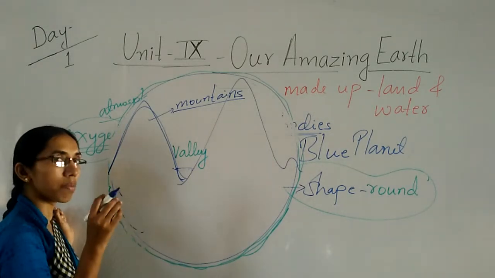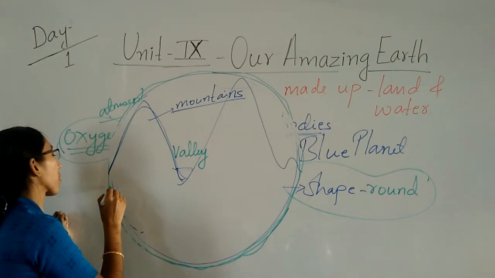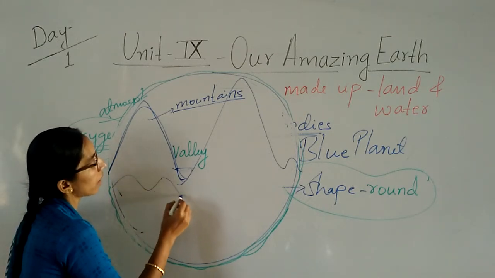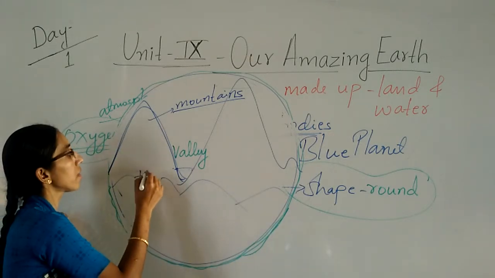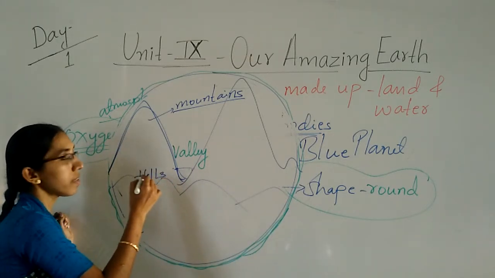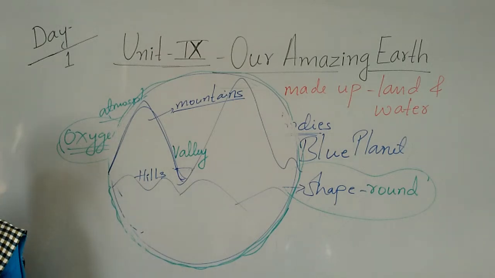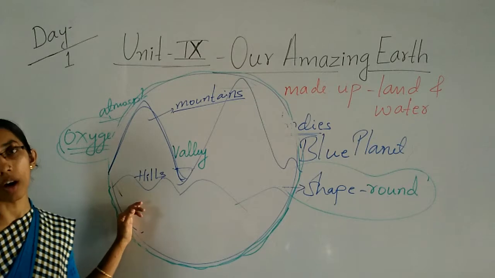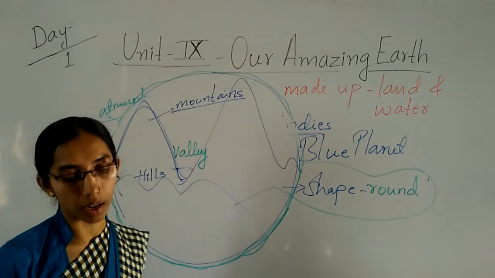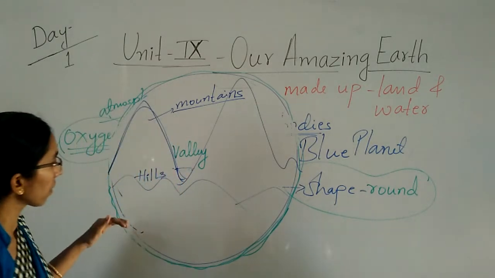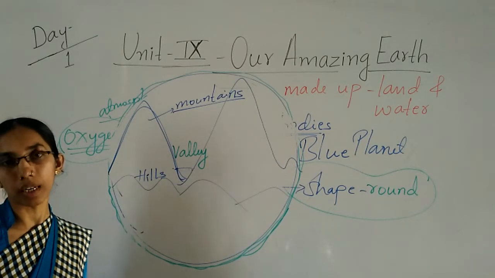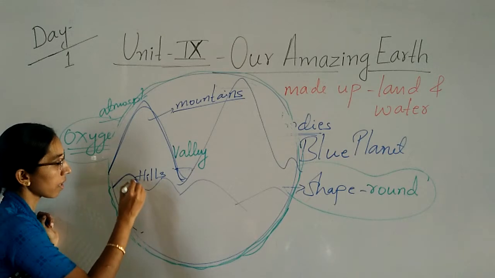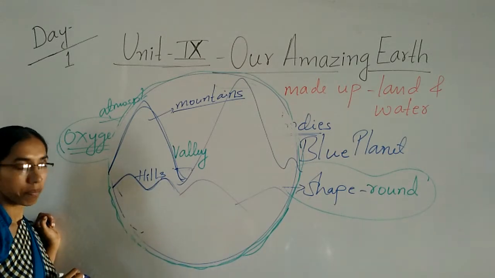And there are some smaller mountains also. Those are called the hills. Hills are not too high. They are very short, very small. Land whose height is lesser than a mountain is called the hills.